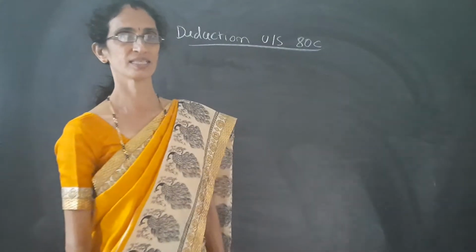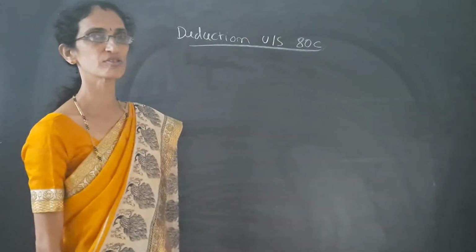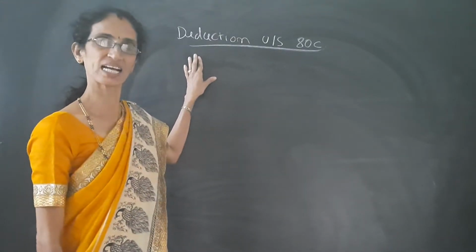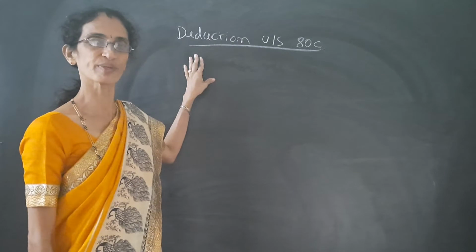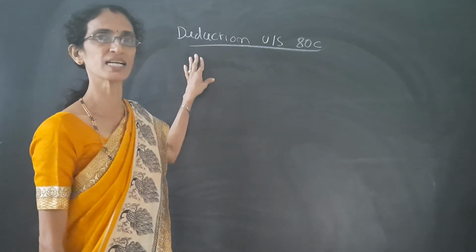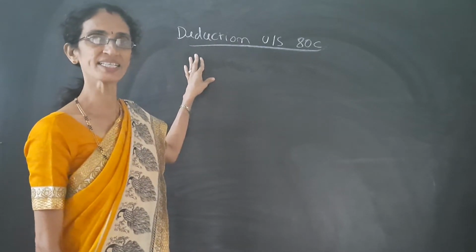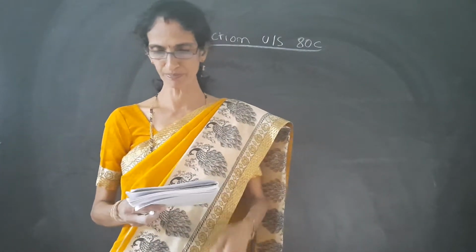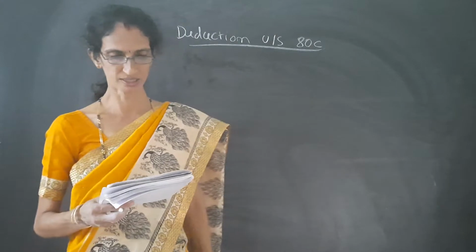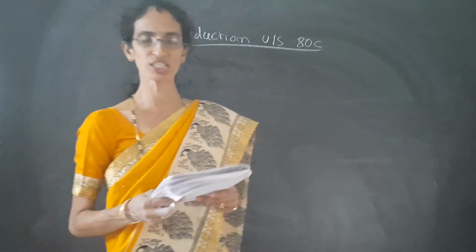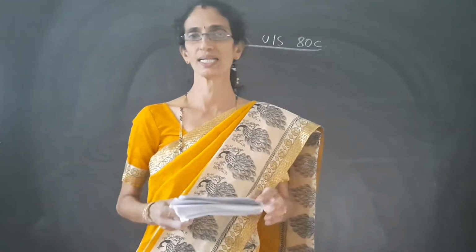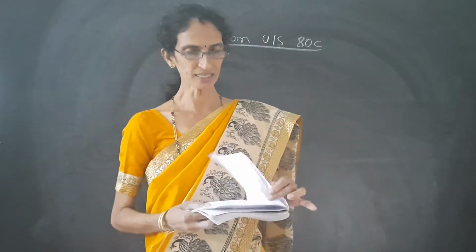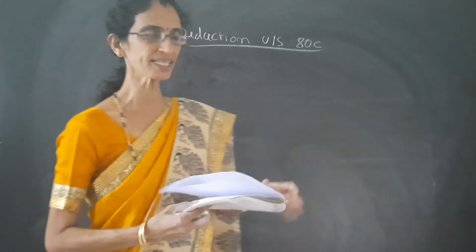Hi students, we already studied the rules and regulations relating to deduction under section 80C in the last class. So now we can solve a problem relating to the deduction under section 80C. The problem is like this: from the following particulars of Mr. Adarsh, find out the deduction allowable to him under section 80C. So we have to compute the deduction under section 80C.